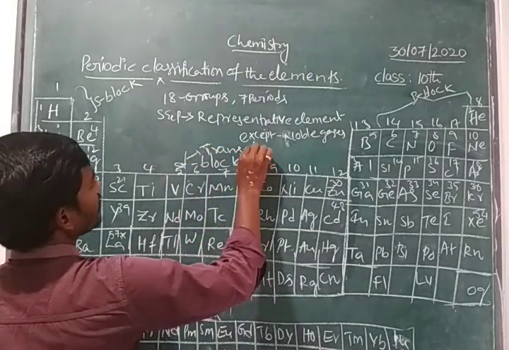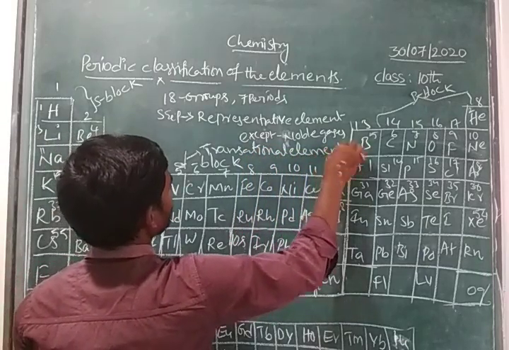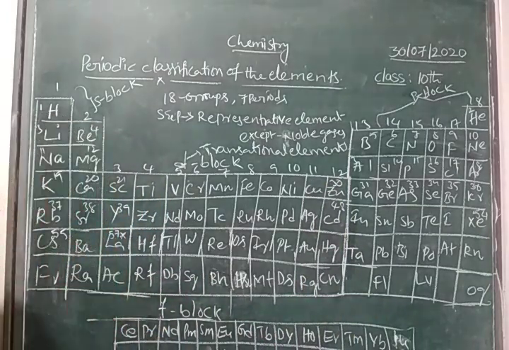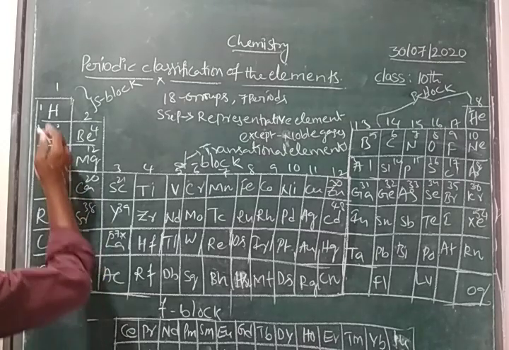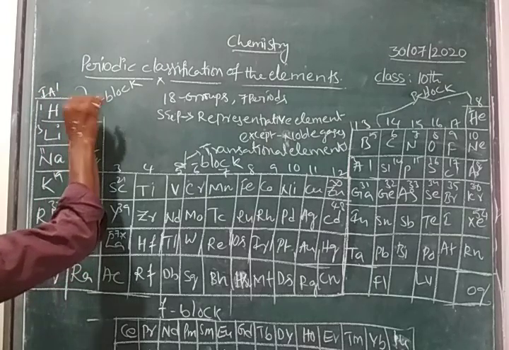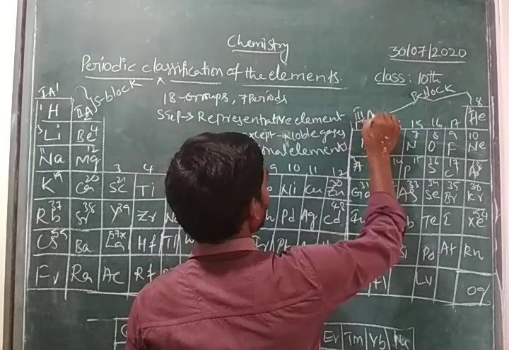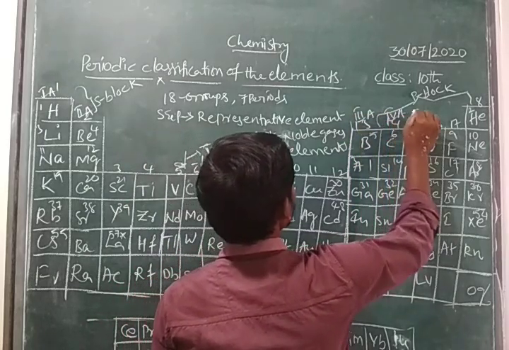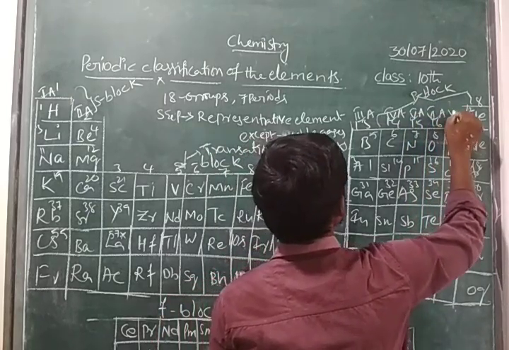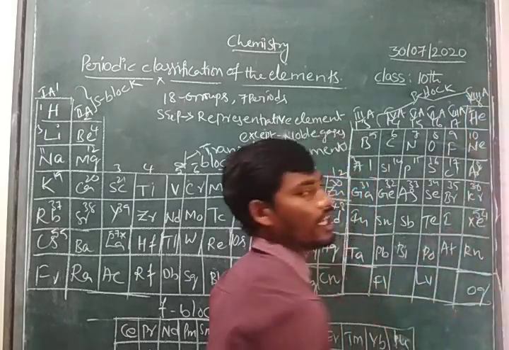Transition elements. And here the B group elements can be present in the D-block. How is it? See, children, the S-block we consider as the first A and second A group. And here we consider the third A group, fourth A group, fifth A group, sixth A group, seventh A group, and eighth A group.